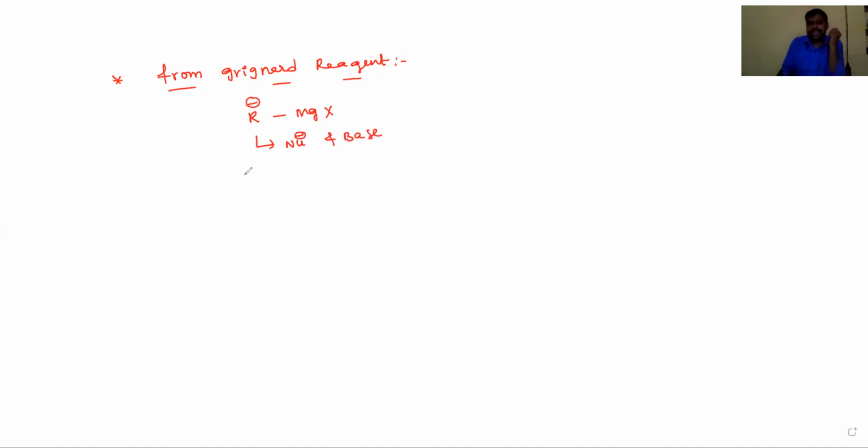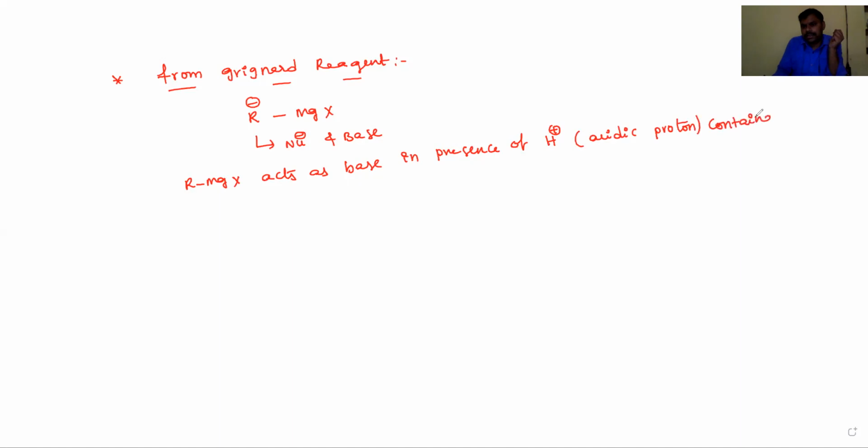Okay, so whenever Grignard reagent, this RMgX acts as base in presence of acidic proton, H plus ions, means acidic proton containing compounds, forms